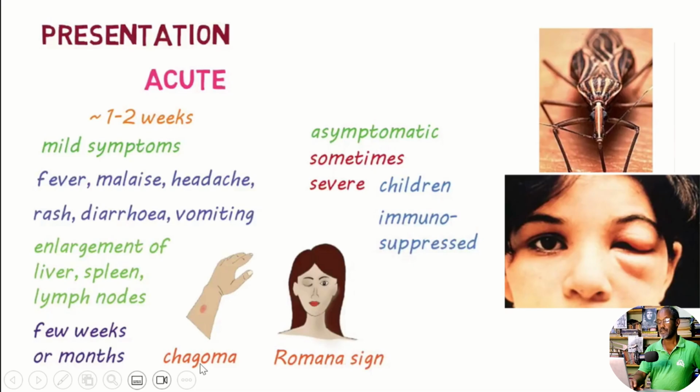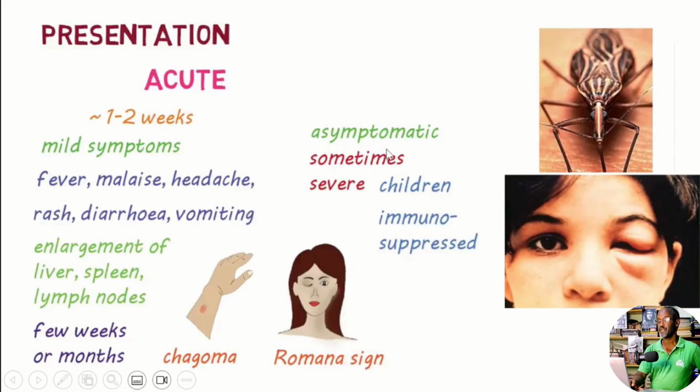There is chagoma in the bitten area, that means swollen reddish inflammation. Also the Romana sign is observed, where if it bites around the eye, you can have swelling of the eyelids and the skin around. This is known as the Romana sign.